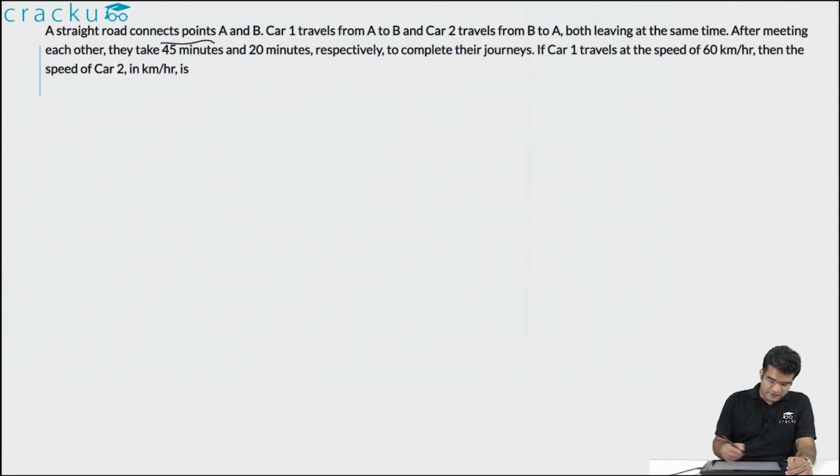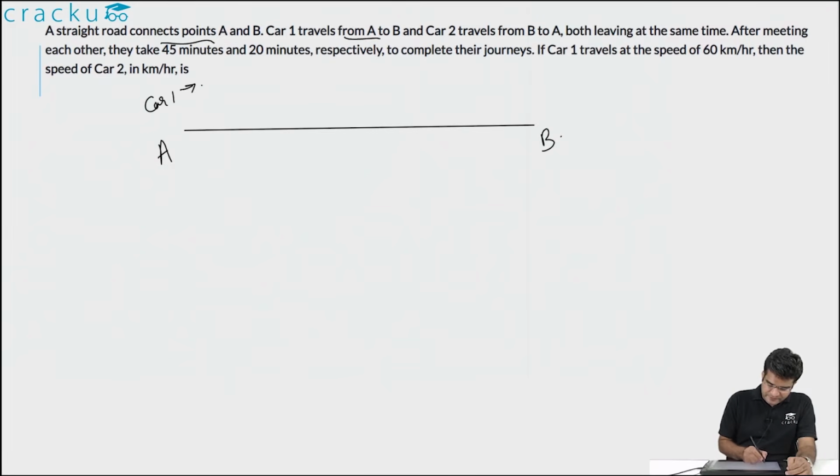There is a straight road which connects two cities A and B. So let us assume that this is the straight road which goes from A to B. We have one car which is traveling from A to B. This is car 1. And we have another car 2, which is traveling from B to A. We are told that both of them start at the same time and they meet each other somewhere in the middle. So let us assume that they meet at a place called C.